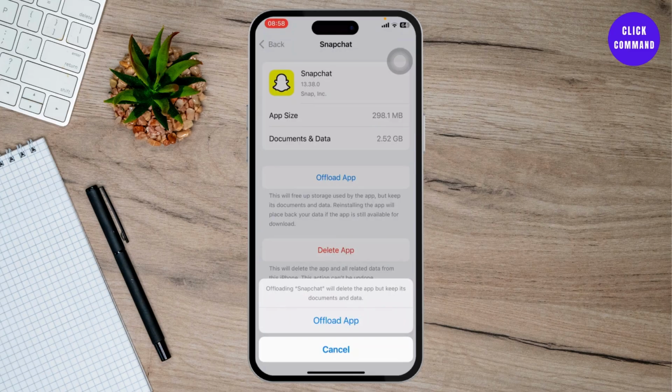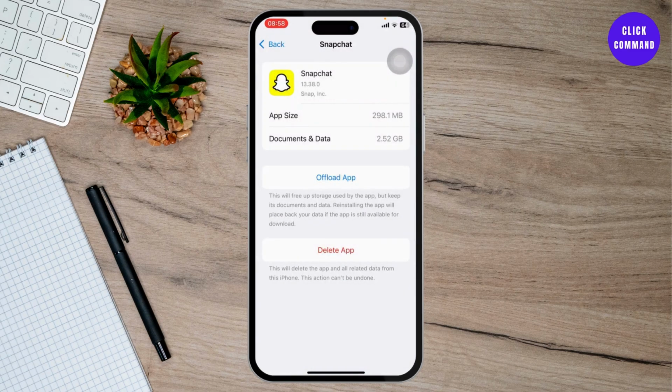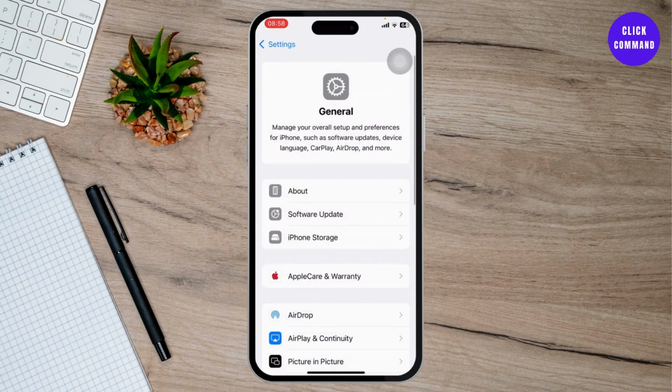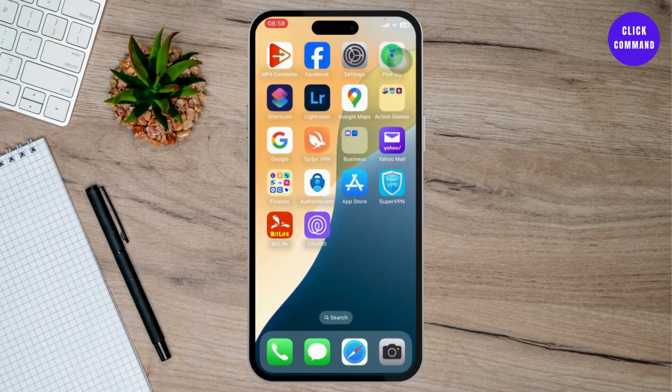After you offload the app, you can then head back and reinstall it. After you reinstall it, you can then go back to your Snapchat and try to log in again, and then your problem should get fixed. After that, I recommend you reset your password and change it.